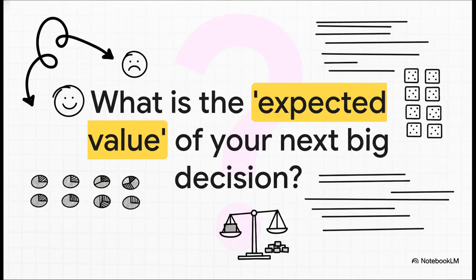So I'll just leave you with this question to chew on. Think about a decision you're facing, whether it's big or small. What are the possible outcomes? What are their chances, roughly? And if you could live out that decision 1,000 times, what would the average result be? What is its expected value?